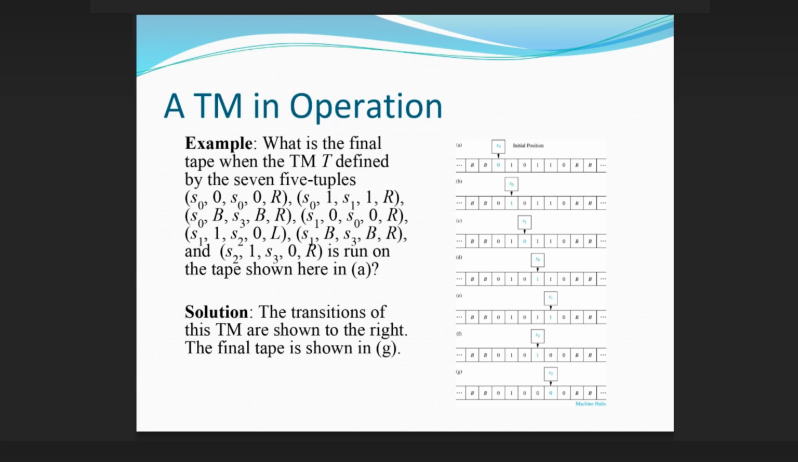R is run on the tape shown here in A. Solution: the transitions of this TM are shown to the right. The final tape is shown in G.